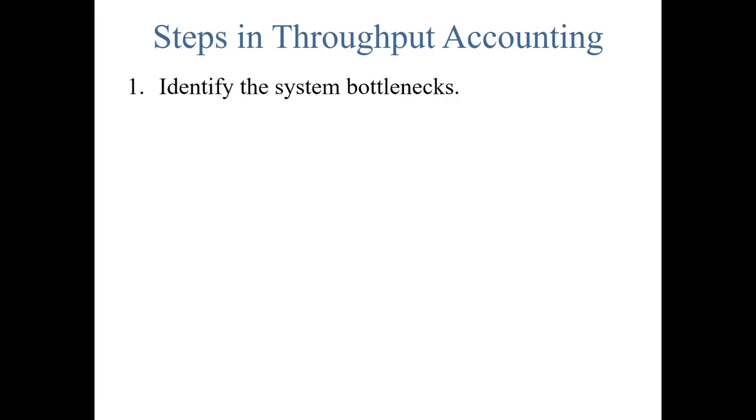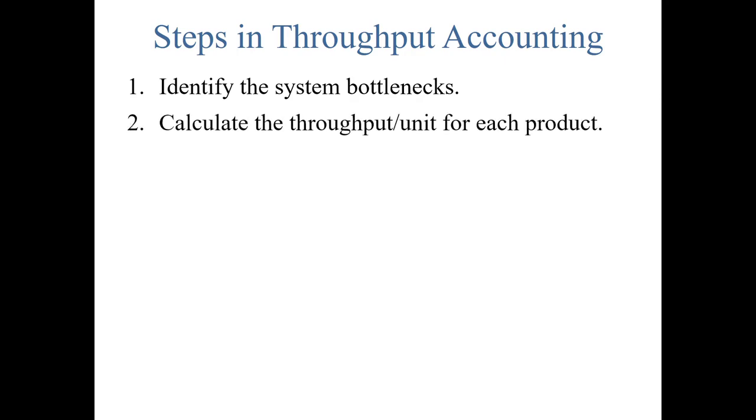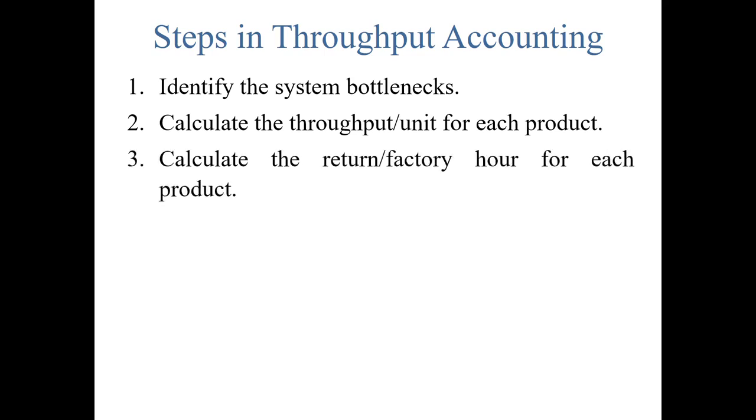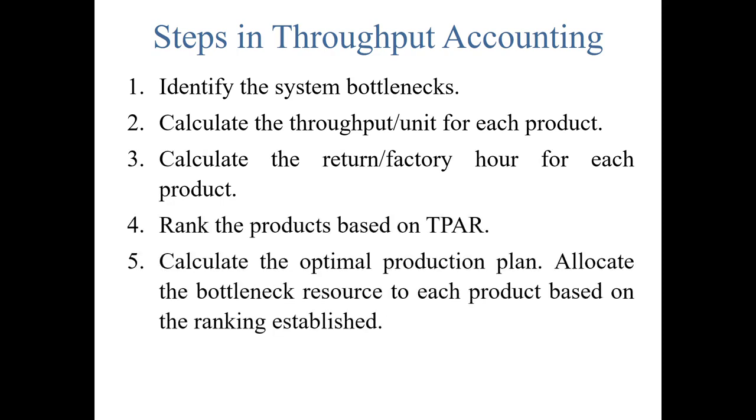While reaching the throughput accounting ratio, we first need to identify the bottleneck. As I told you, a bottleneck is a system, machine, or department which is stopping us from producing the products according to the market demand. We need to calculate the throughput per unit for each product, then calculate the throughput accounting ratio, then the ranking, and then calculate the optimal combination.